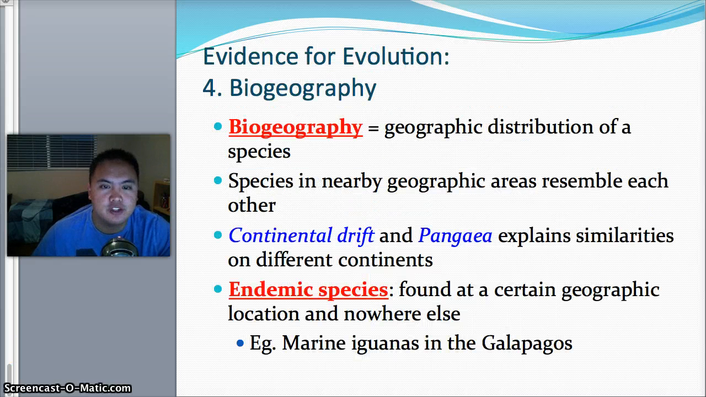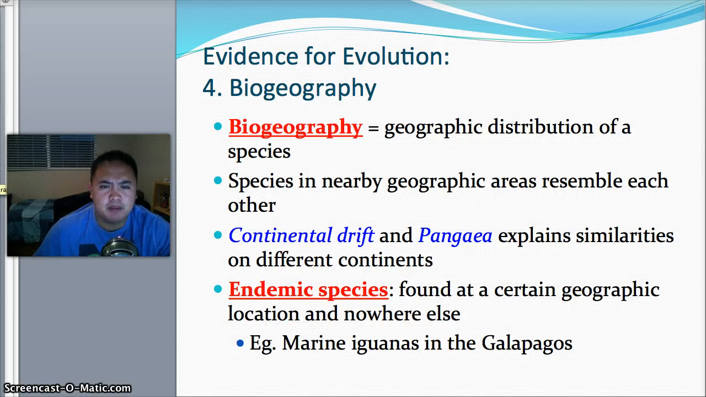The last evidence for evolution is called biogeography, just like it sounds: bio meaning living and geography meaning location. So it's the geographic distribution of species. Species in nearby geographic areas resemble each other. You may have heard of continental drift and Pangea: when the world first started, we were one gigantic landmass, and then we separated into the continents. One vocab word you need to know is endemic species. They're found at a certain geographic location and nowhere else. So the marine iguanas in the Galapagos are the only place you'll find a marine iguana. Everywhere else is just a land iguana.